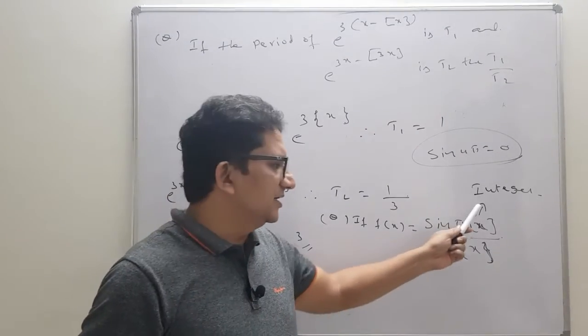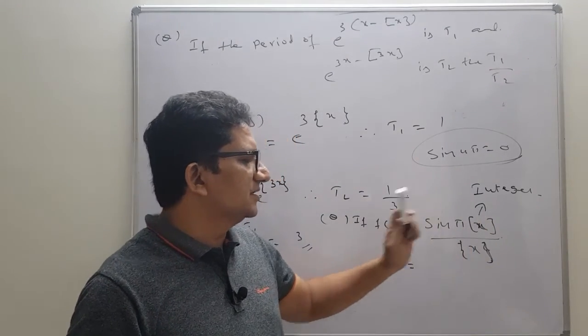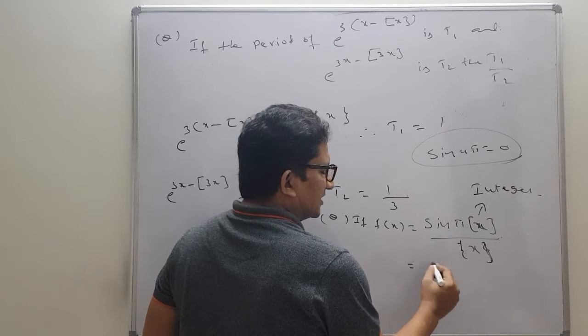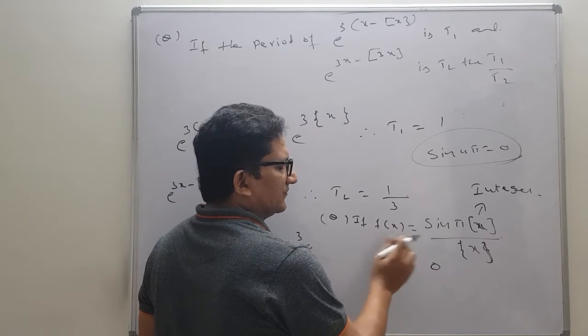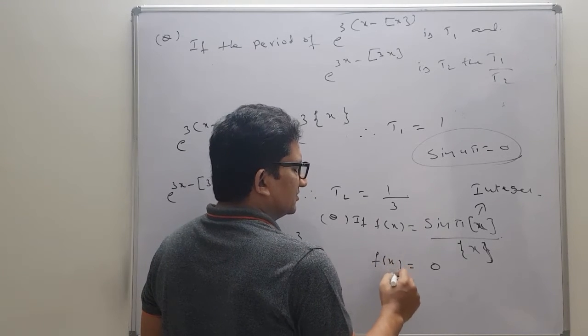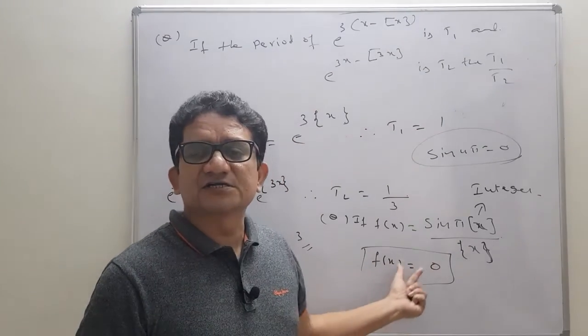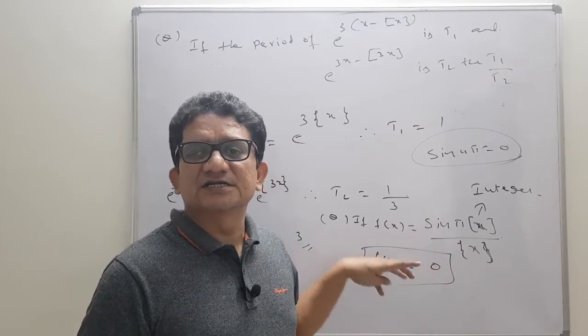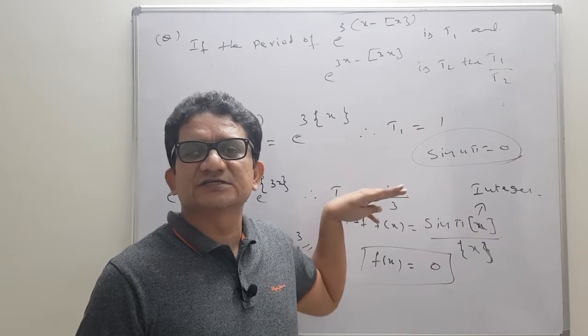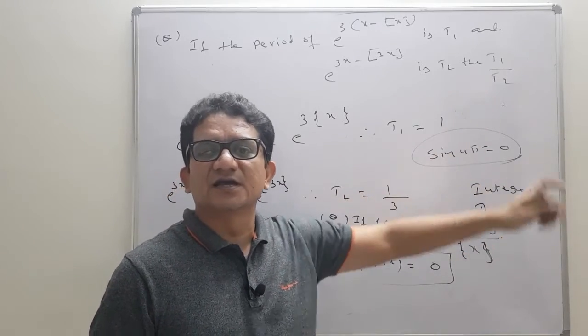Sin of integer times pi is always 0. So f of x is equal to 0. F of x equals 0 means a constant function. Functional value is 0, so it is a constant function, and a constant function is periodic with no fundamental period.